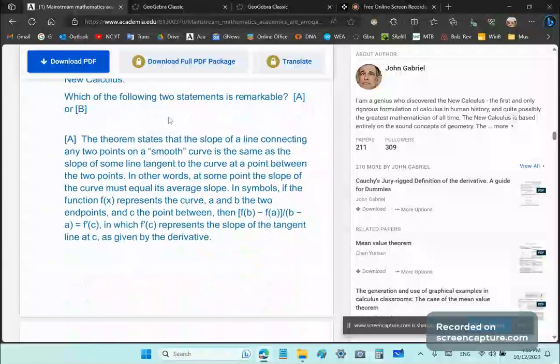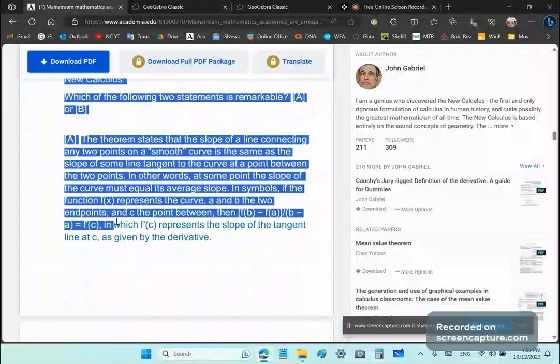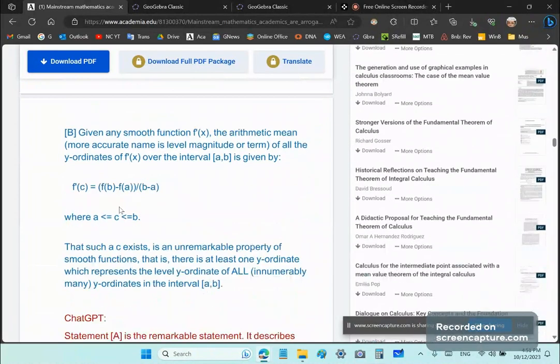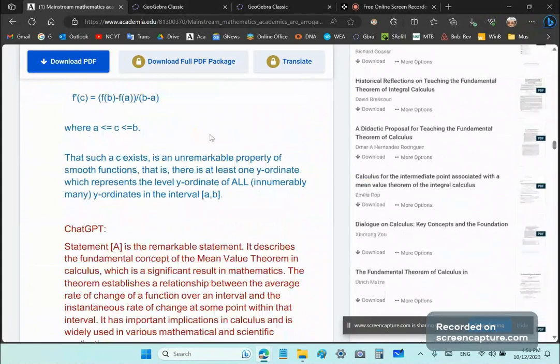I say, which of the following two statements is remarkable? And A is the typical material you'll find in the Encyclopedia Britannica. By the way, there's nothing more wrong than the Encyclopedia Britannica. I was very unfortunate to have first read about the mean value theorem there. It talks about needing a profound knowledge of real numbers. Total garbage if there ever was any written. Newton, Leibniz, Cauchy, Weierstrass, none of them even had a clue why calculus works. And I told you, I actually figured this stuff out, people. They didn't figure it out.